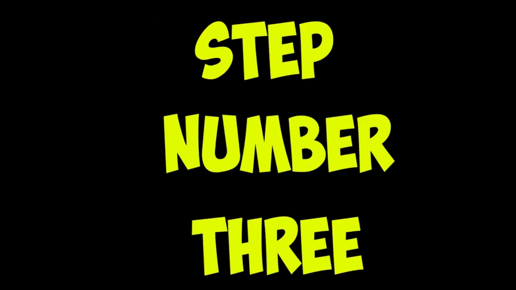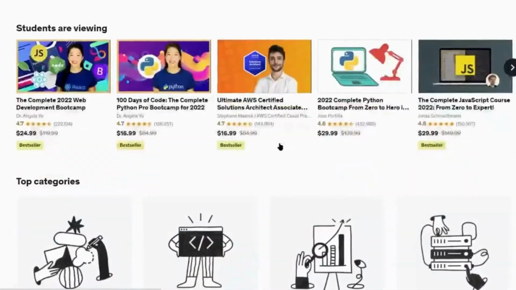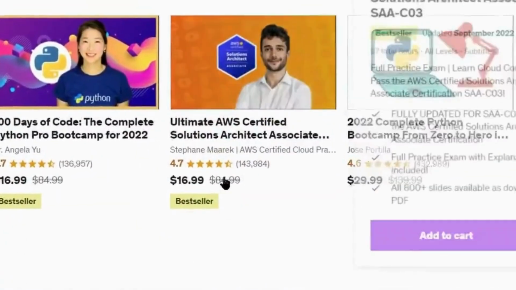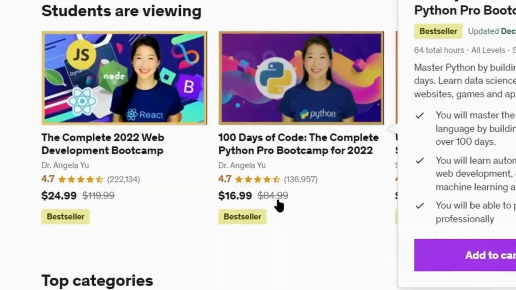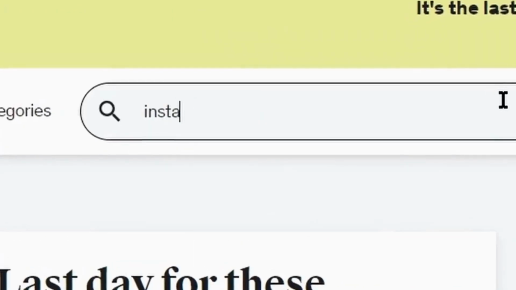So for step number 3, I want you to come over to udemy.com. Udemy is an educational website where you can learn different professional courses like design, development, marketing, business, etc. by paying a little fee for those courses. But you don't need to buy any courses and you don't need to pay for anything. I want you to come to the top of this page and search for Instagram growth.